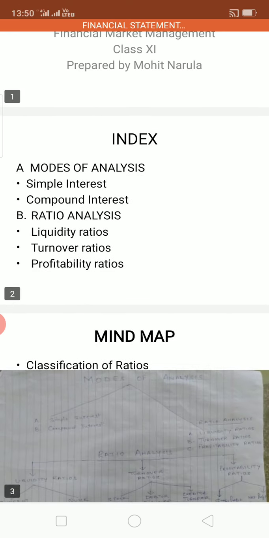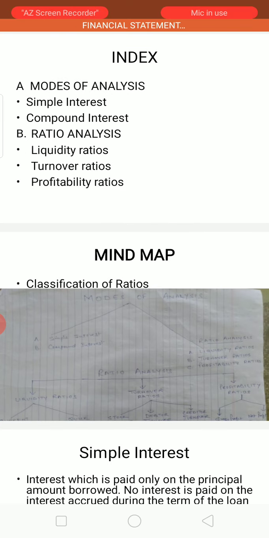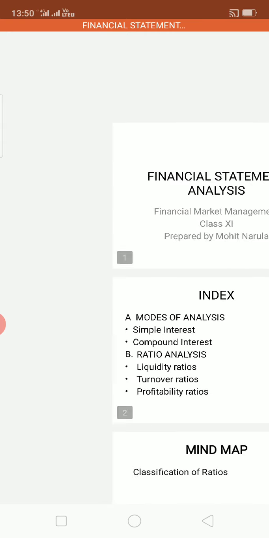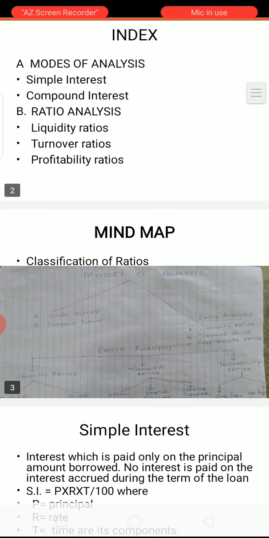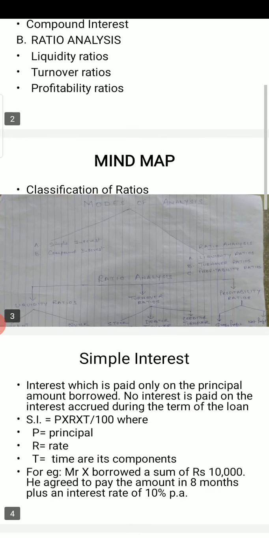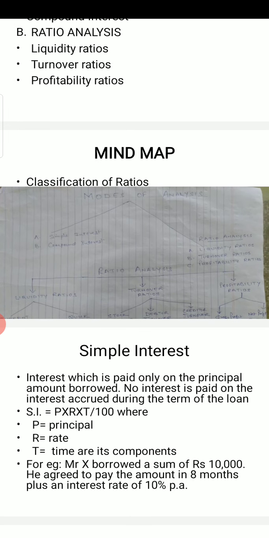Now this is the mind map which I have prepared for you. Here first I have tried to show you modes of analysis. Then in this mind map I have shown you some classification of ratios.